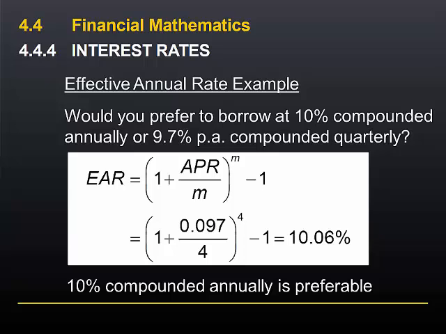What this example is telling us is that if you borrow at 9.7% compounded quarterly, you are in exactly the same position as if you had borrowed at 10.06% compounded annually.